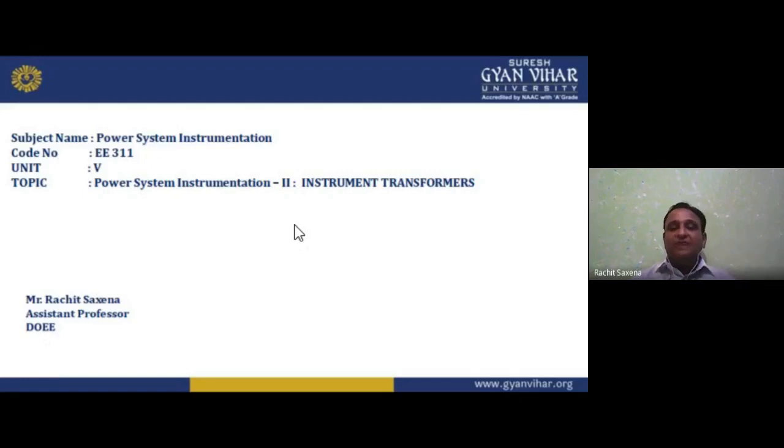Now in unit number 5, we basically have power system instrumentation number 2. Unit 4 is power system instrumentation number 1. So basically we are coming into the power system instrumentation part. In this part, we are going to study the first topic, instrument transformers. What are they? We are going to understand.